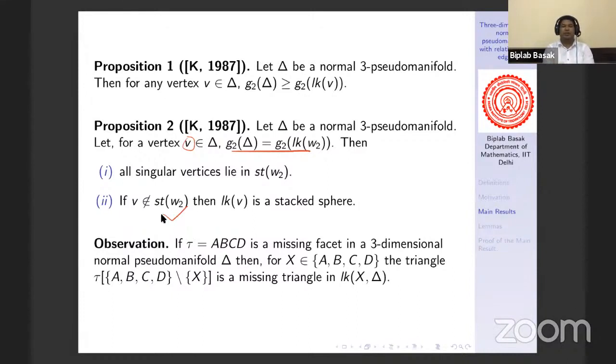That means if you look at the triangle ABC, that triangle ABC is not a part of the link of D, but the cycle ABC is a part of the link of D. That means whenever we have a missing facet, then if we look at the links of the vertices, say of ABCD, we always have a missing triangle, or you can say a cycle.